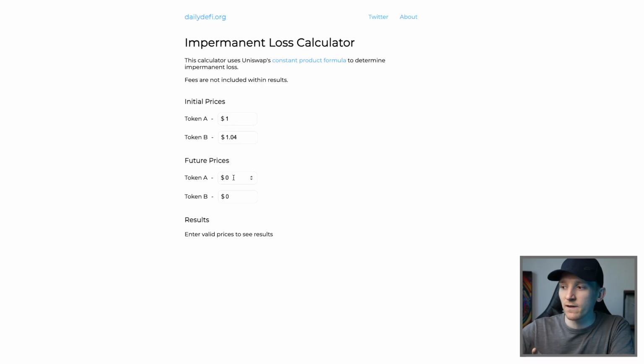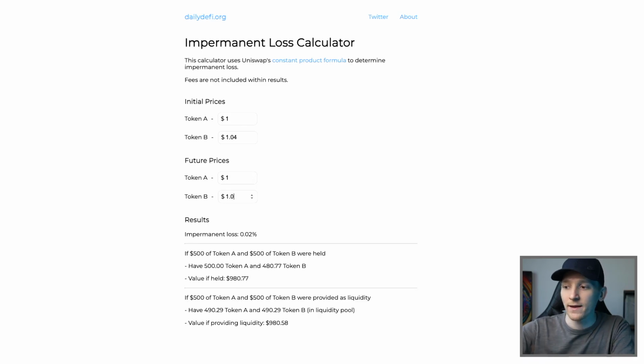And for future prices, ETH is going to be exactly the same. That's the reference rate, so it doesn't matter if it goes up or down. We know that's for 1 unit of ETH. There will now be, after a year, 1.08 rETH or something like that, because that's an accumulating token. Over that year, it's accrued 4%. You can see your impermanent loss is 0.02%.